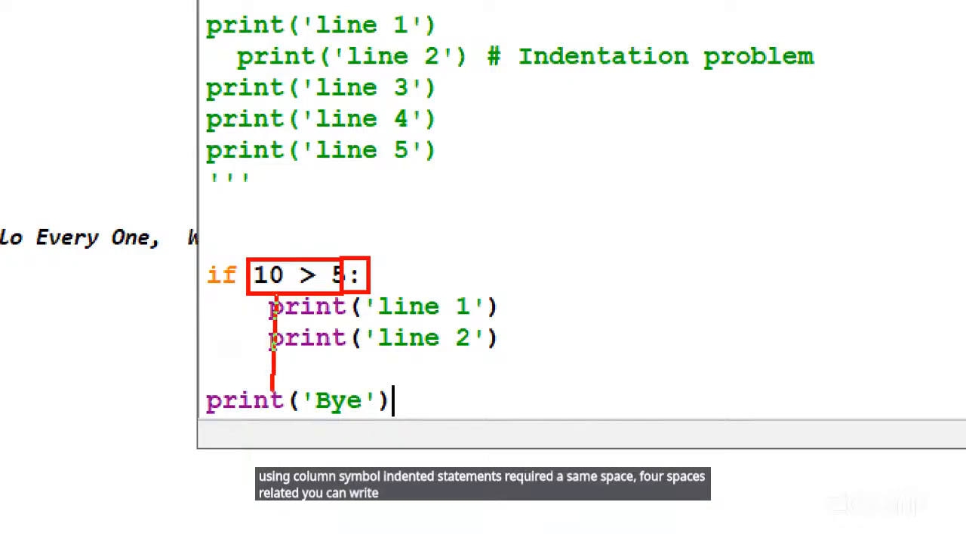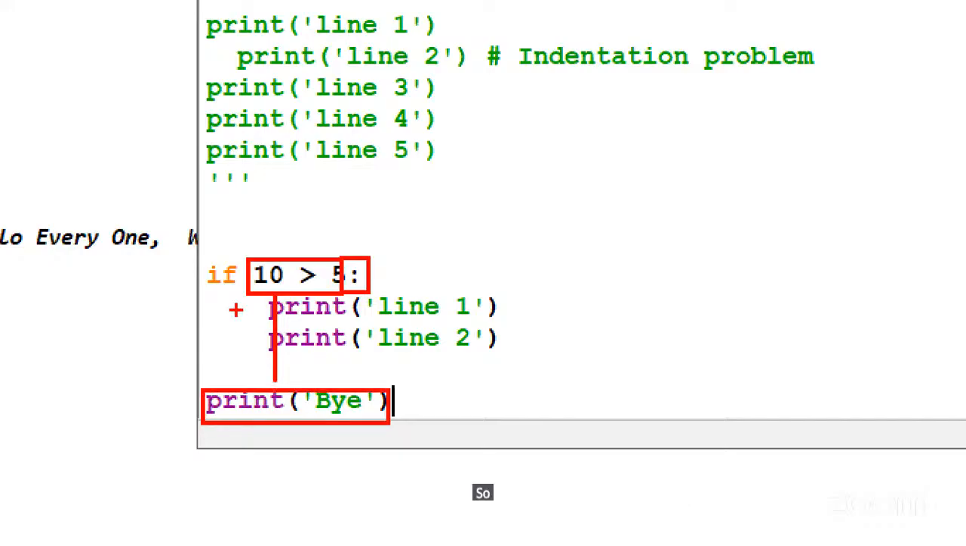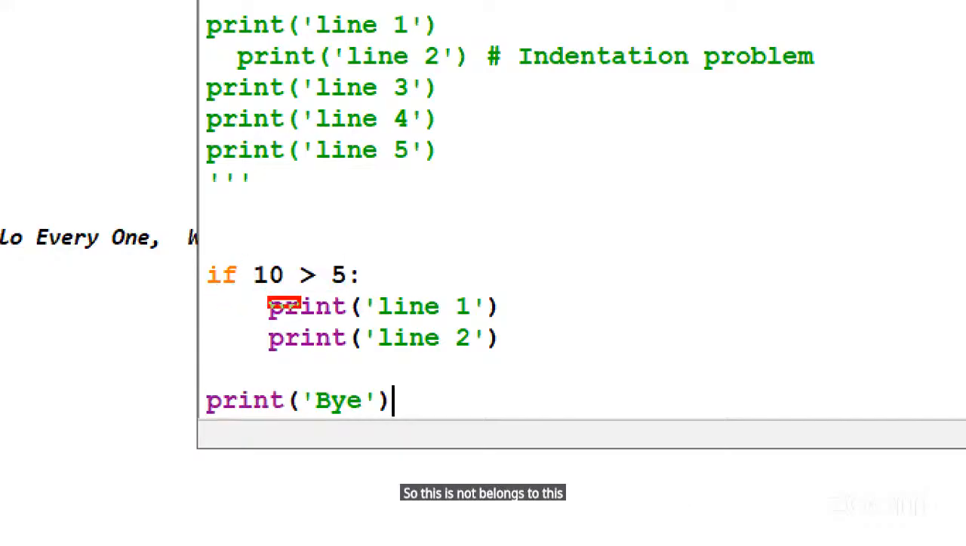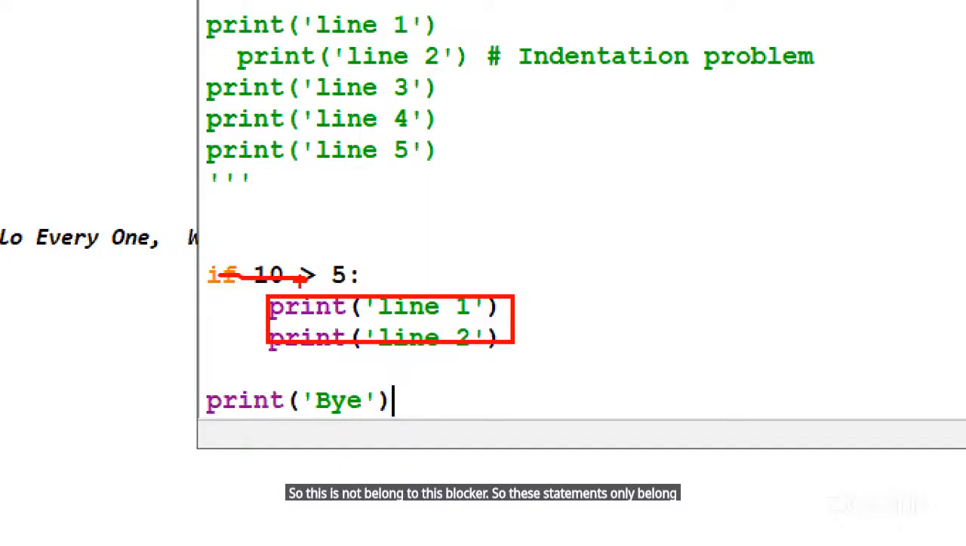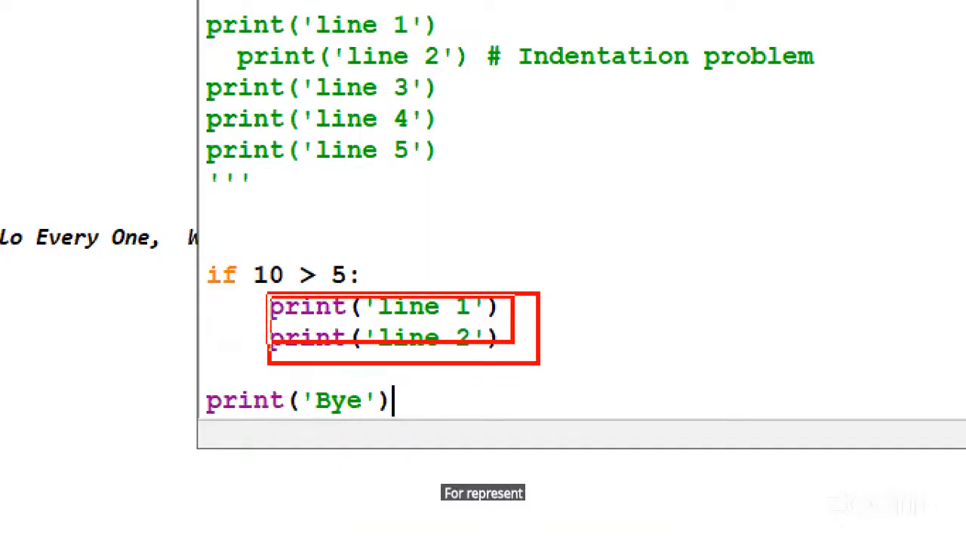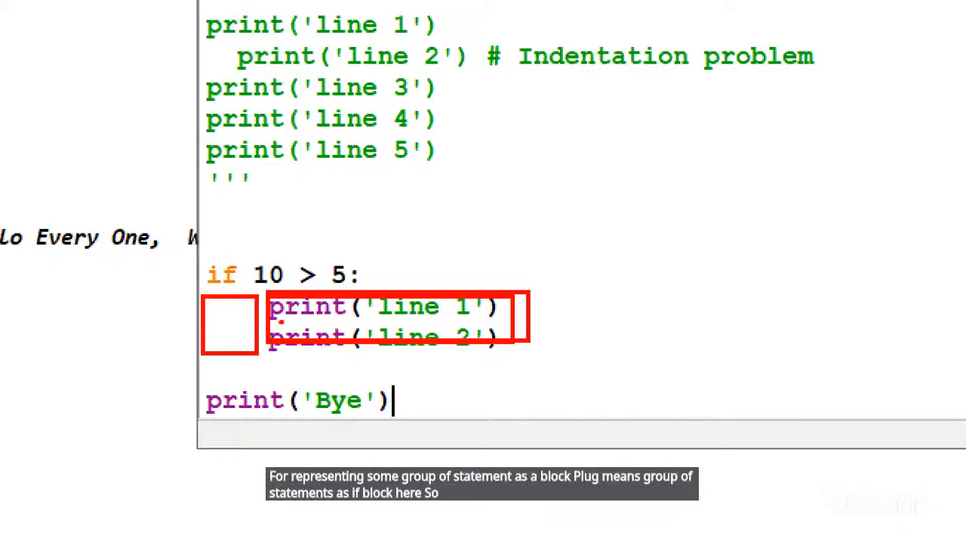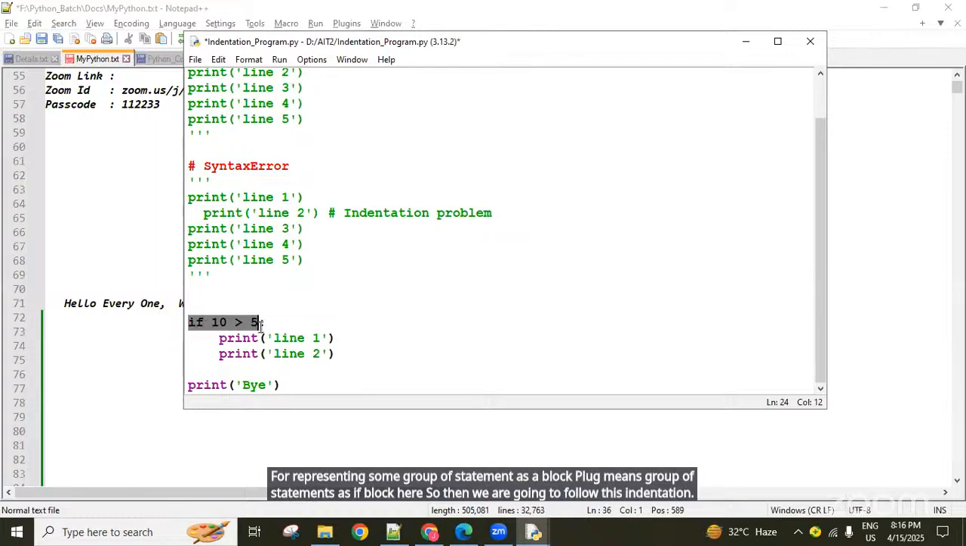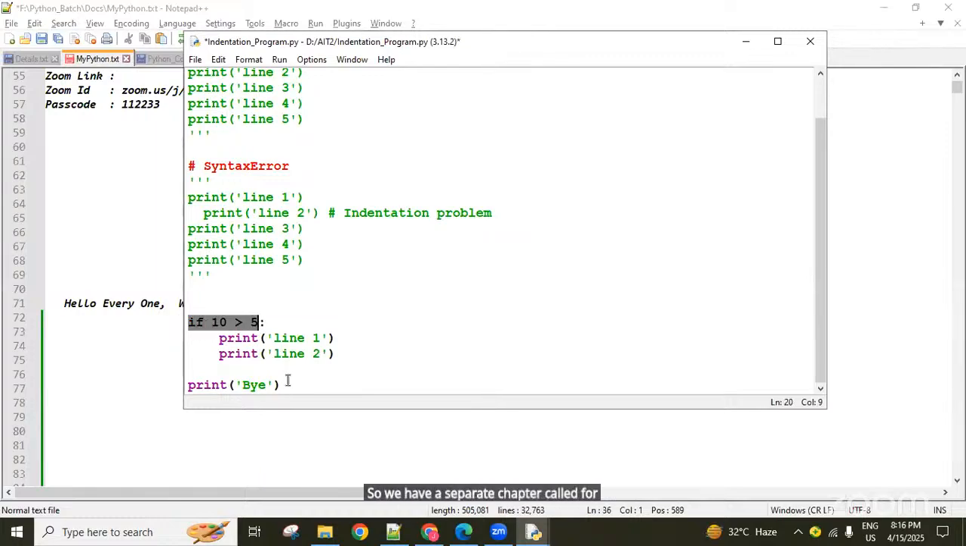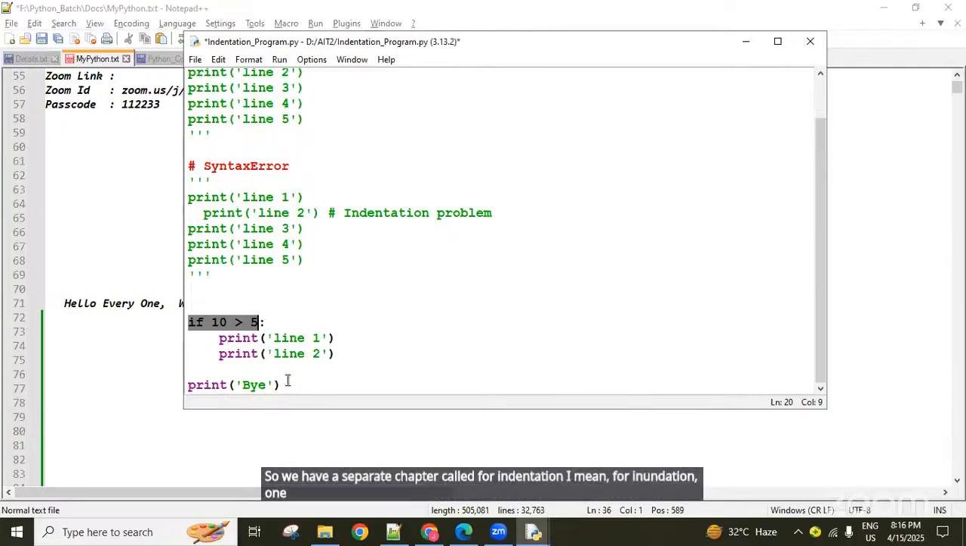Okay, line 1, line 2, line 3, n number of lines you can write. Again, if any line starts further to the left, then it does not belong to this if block. So these statements only belong to the if block. For representing some group of statements as a block, block meaning a group of statements, like the if block here, we follow this indentation. We have a separate chapter for indentation, called conditions. There we will discuss it clearly.